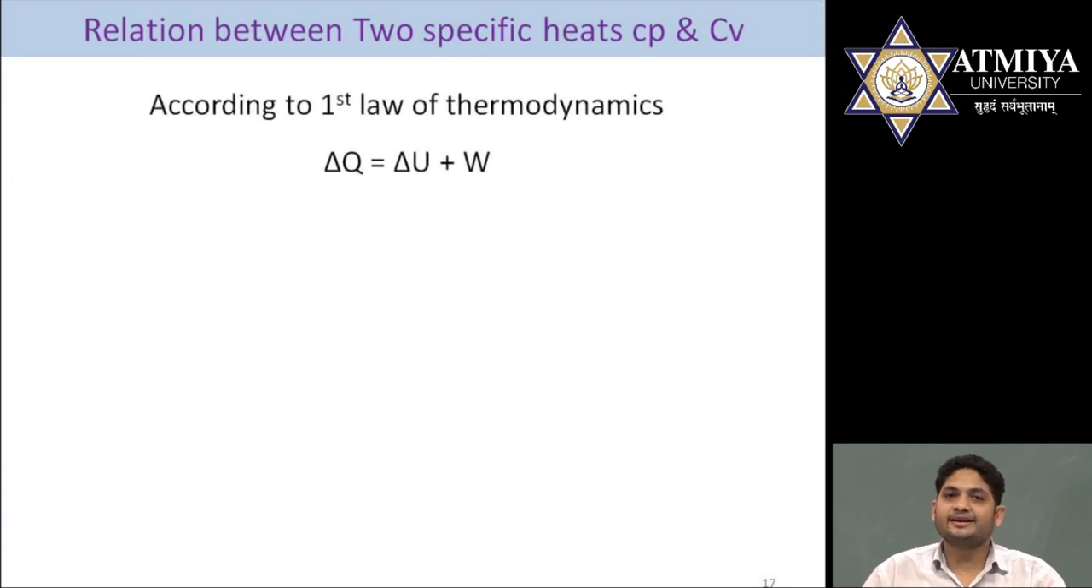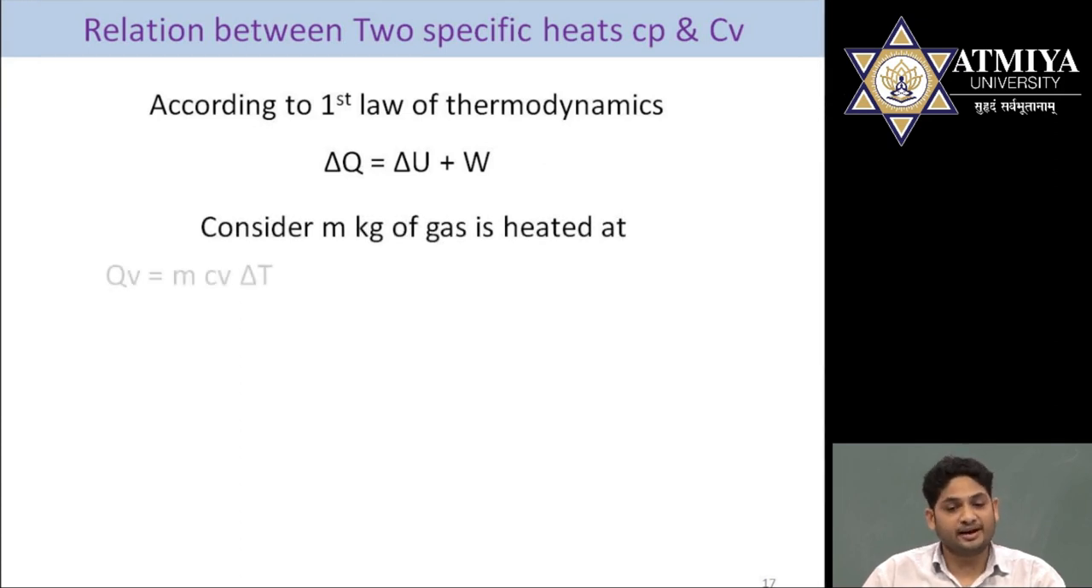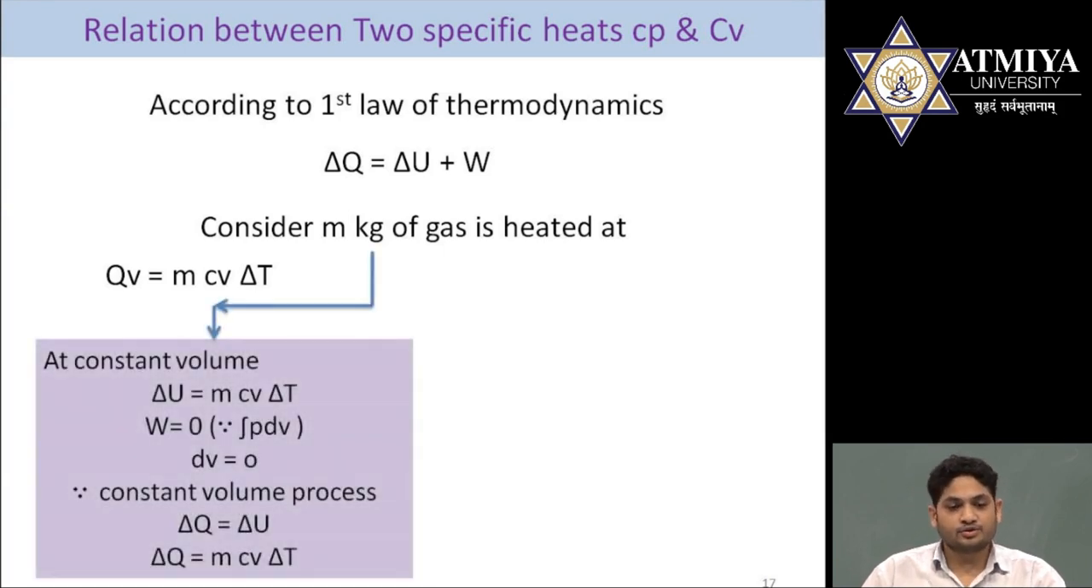Now let us consider the first law of thermodynamics. The equation of the first law of thermodynamics is delta Q is equal to delta U plus W. We use this equation for m kilogram of mass, which is heated in two ways. First, we heat the gas at constant volume, and then we heat the gas at constant pressure. The generalized equation is Q is m c delta T. If we apply this equation for constant volume, delta U will become m Cv delta T. Work is 0.